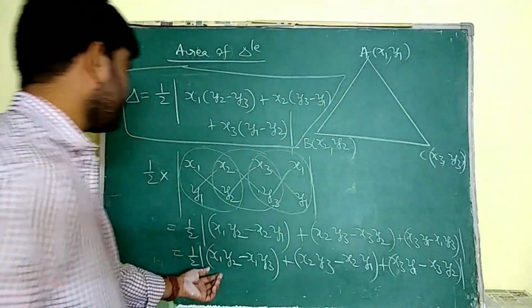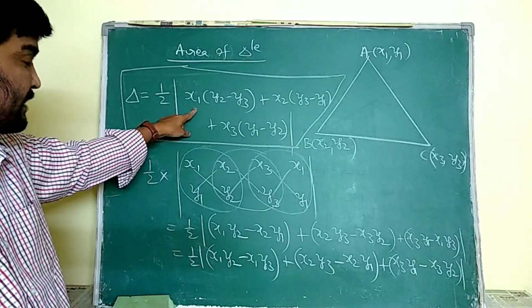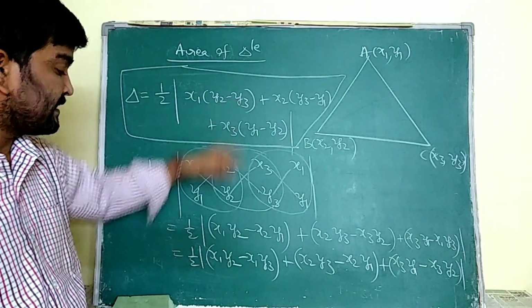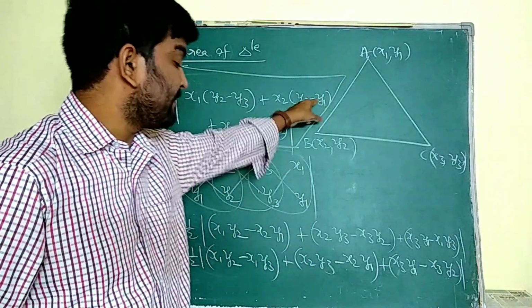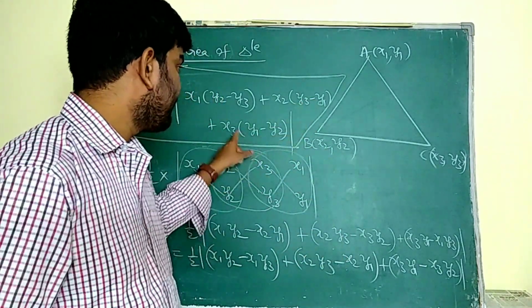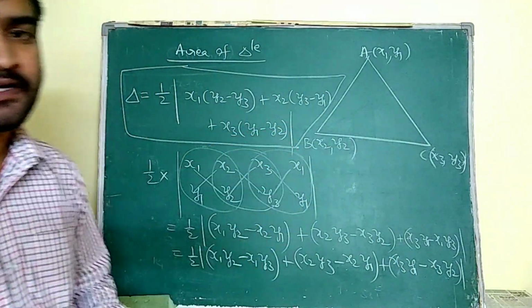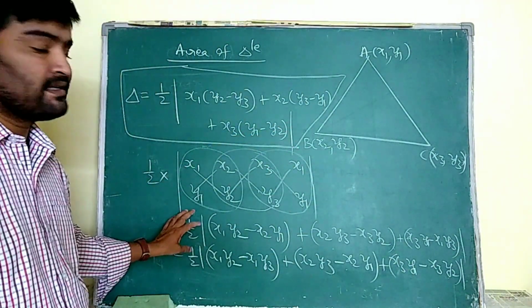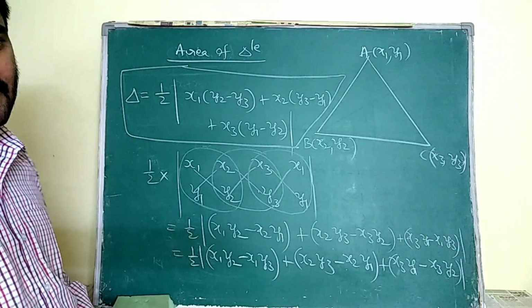If I take x1 common from these two terms, I get x1 into (y2 minus y3). Taking x2 common, y3 minus y1 is left. Taking x3 common, x3 into (y1 minus y2). So this is the way we derive the formula for the area of the triangle.